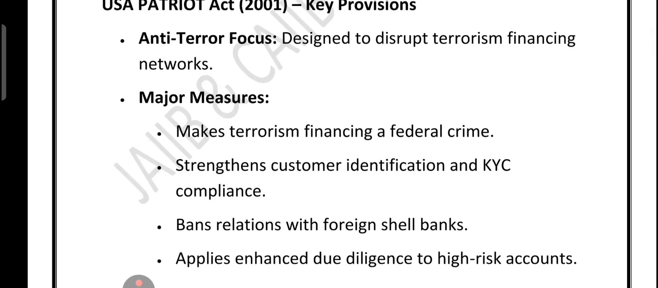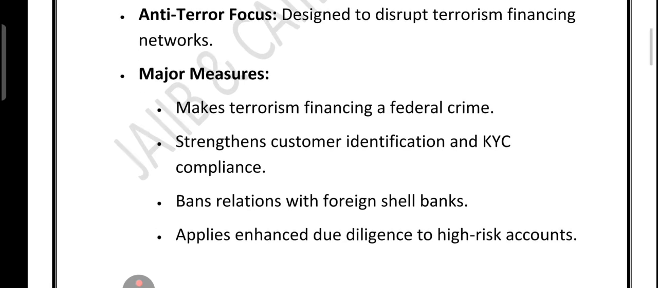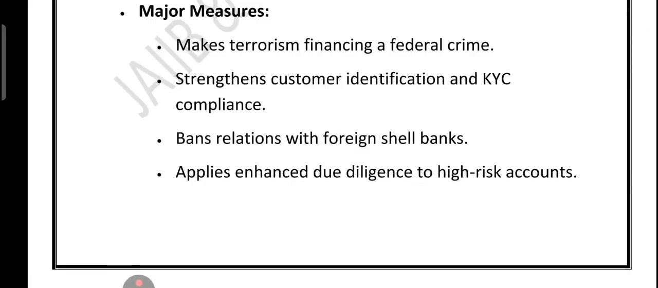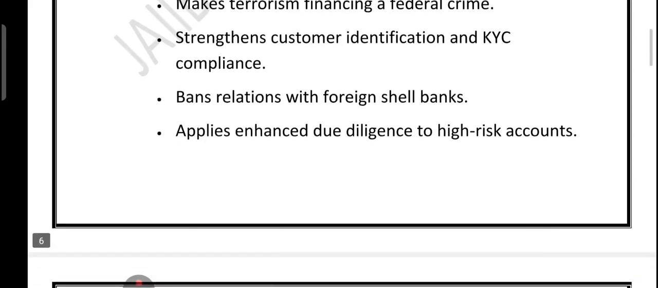Then it forced banks to follow a stricter KYC rule. So you can see, it made terrorism financing a federal crime. It forced banks to follow a strict KYC rule, verify customers carefully, and stop doing business with shady entities like foreign shell banks. High-risk accounts got extra due diligence, and banks were pushed to share data with the government more openly.